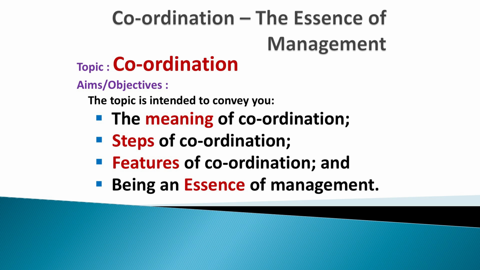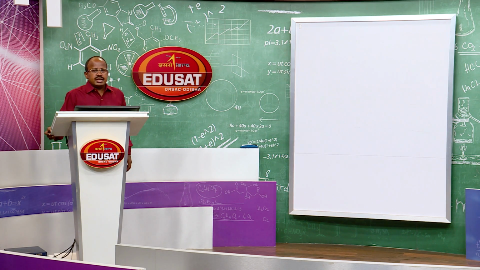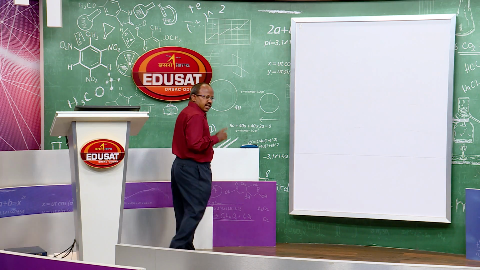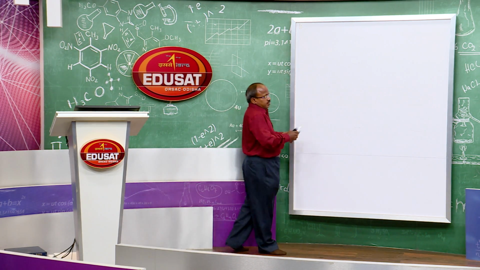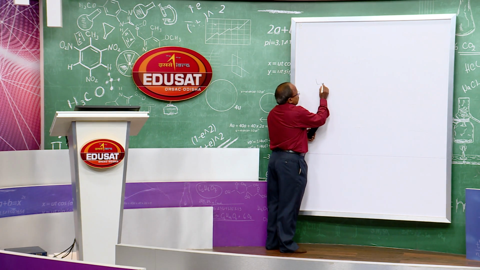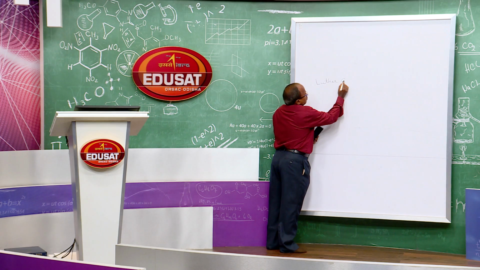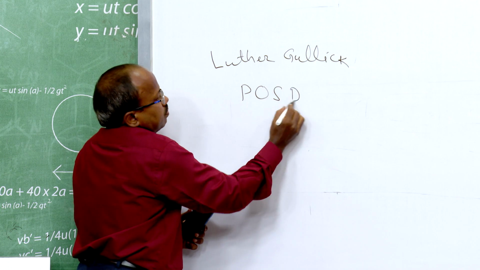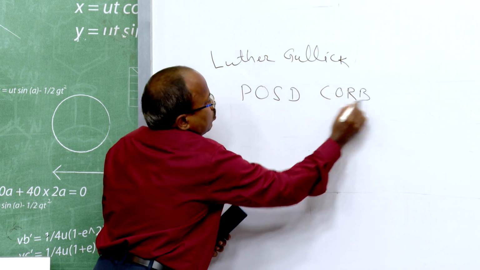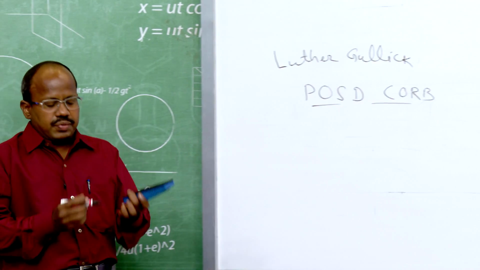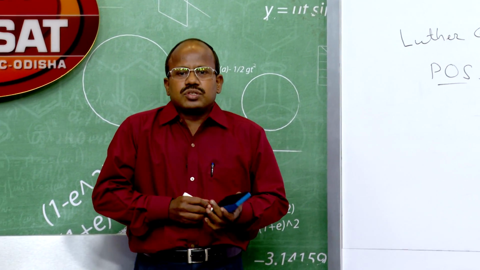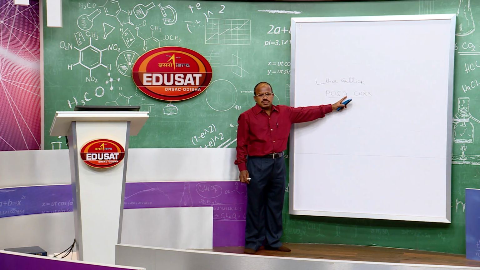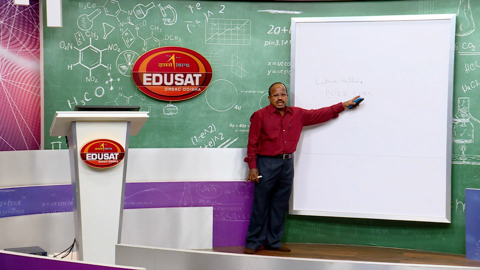In fact, Luther Gulick has given a keyword to describe the various functions of management, that is POSDCORB. So, these are the 7 managerial functions as identified by Luther Gulick. P for planning, O for organizing, S for staffing, D for directing, CO for coordinating, R for reporting, and B